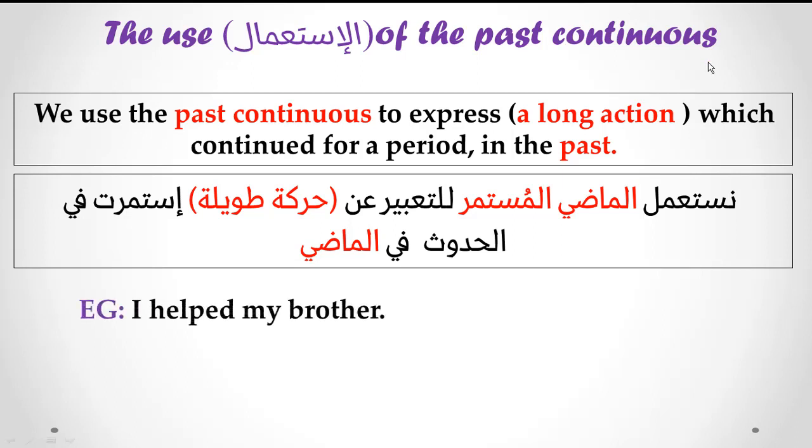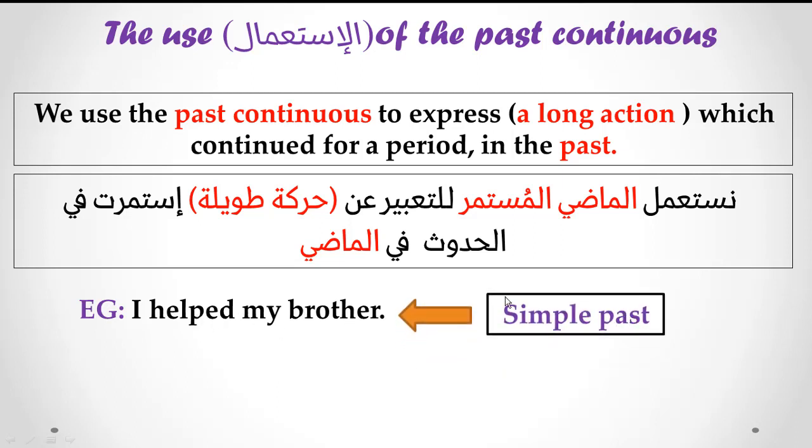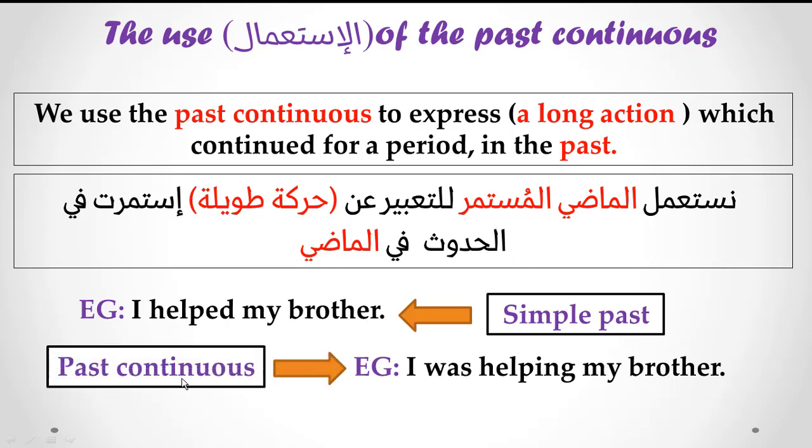I helped my brother. This is simple past. We have ed, regular verb. The same sentence in the past continuous: I was helping my brother. In the past simple, أنا ساعدت أخي، فعل المساعدة جرى في الماضي وانتهى في الماضي وفقط.